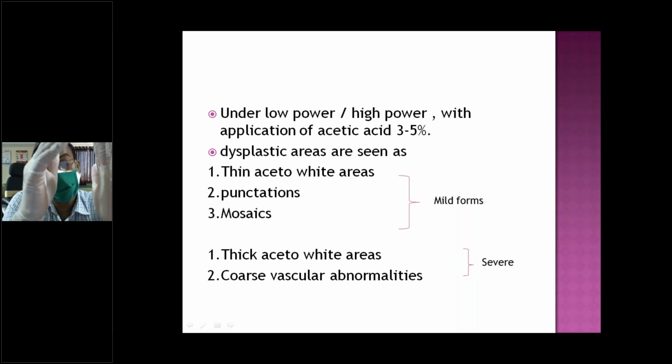Sometimes you can see abnormal atypical vessels. Colposcopy is nothing but visualization of abnormal vascularity, because in malignancy there is increased vascularity and abnormality.